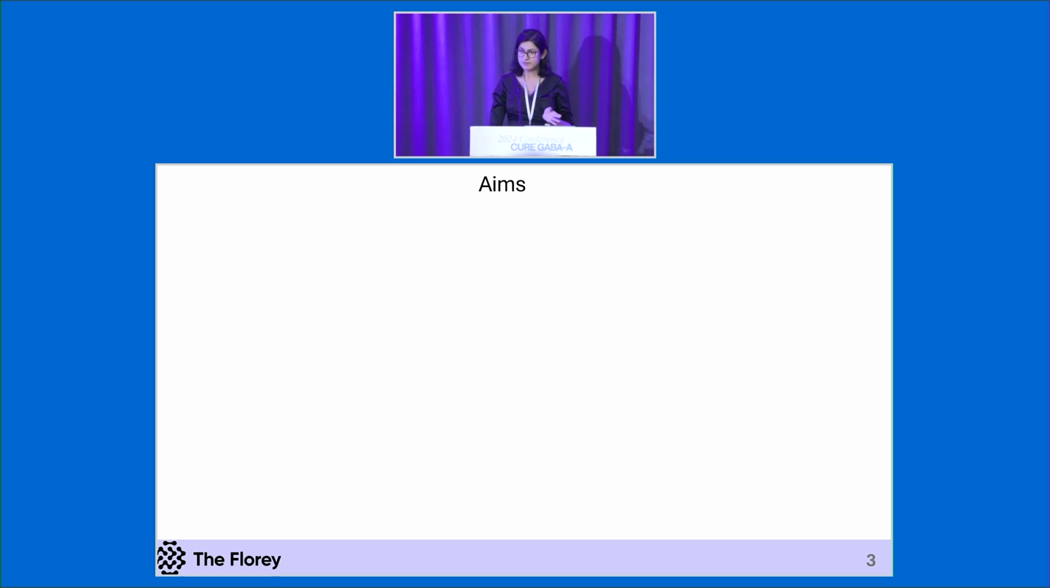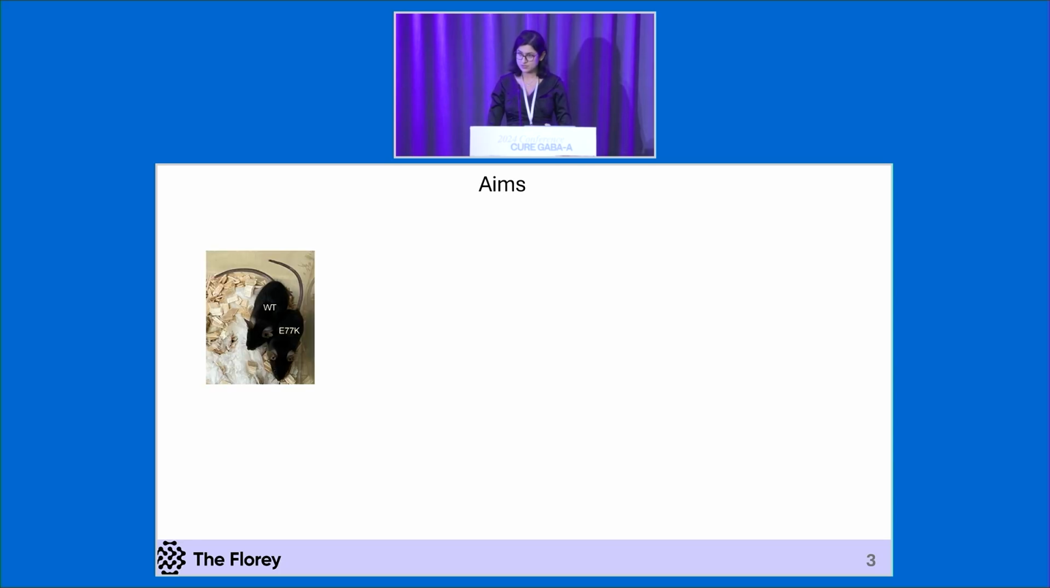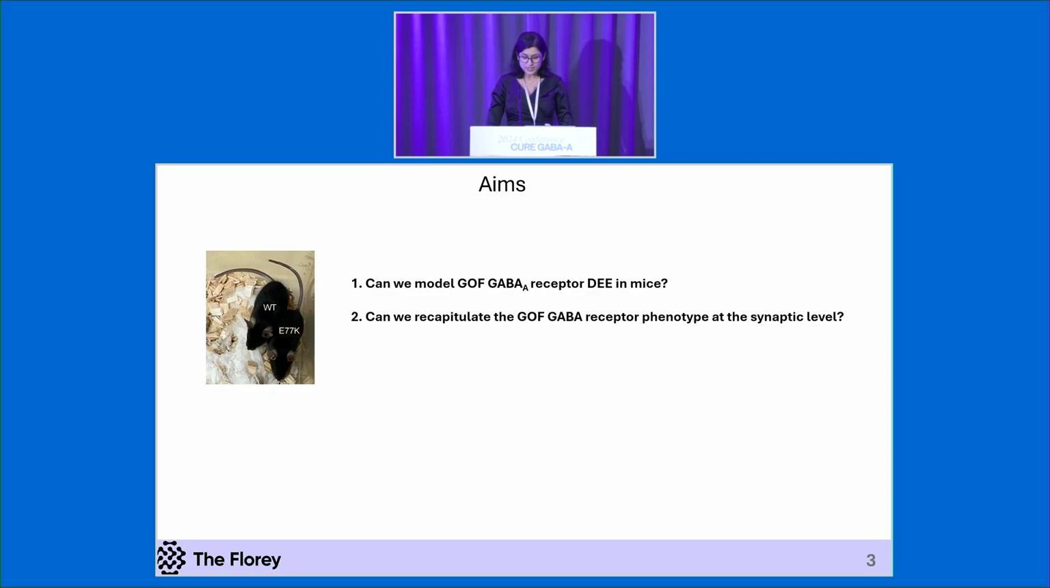The loss of function variant has been well studied. However, how a gain of function variant causes epilepsy is still unknown. Hence, here we created the first mouse model with a gain of function GABA-A receptor variant. We would like to first test and confirm whether we can model a gain of function GABA-A receptor DE in mice. Then we would like to see whether we can recapitulate the gain of function GABA receptor phenotype at the synaptic level, and then to test and understand the underlying disease mechanism in order to find suitable medications for these patients.